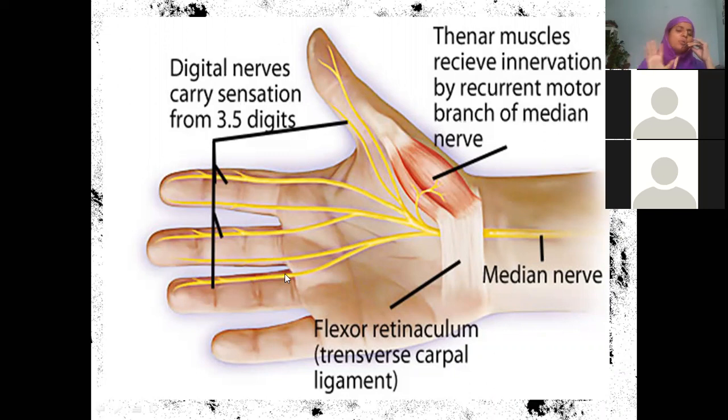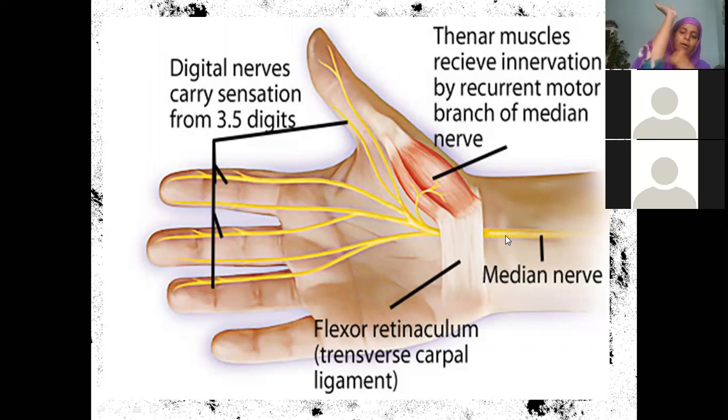If you practice this diagram and know that towards the thumb is lateral side and towards the little finger is medial side, it becomes easy for you to make out. I hope you understood this. Overall, the cutaneous supply of the palm to 3.5 digits is coming from the median nerve.